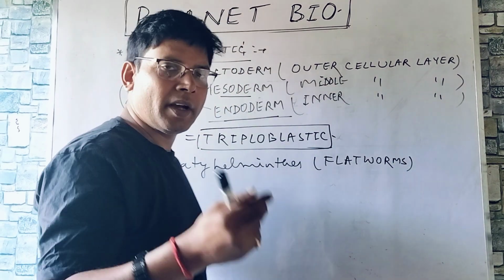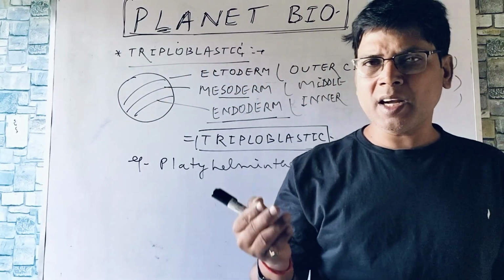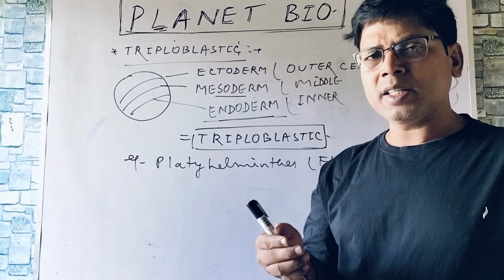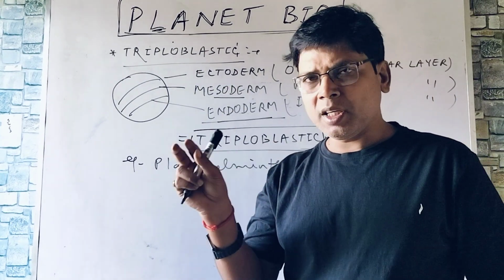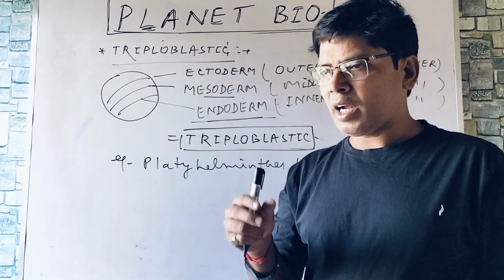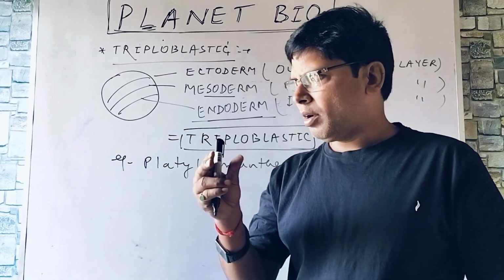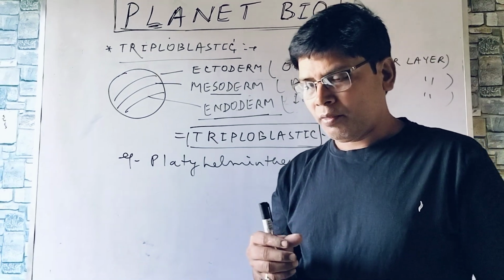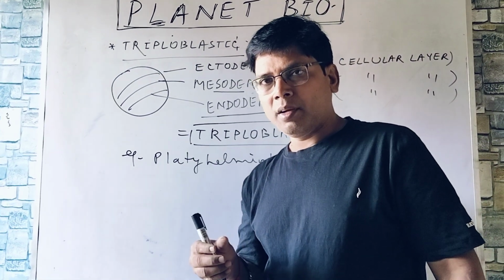Then comes Aschelminthes, roundworms, then Annelida, segmented worms, then Arthropoda, animals with jointed legs, then Mollusca, soft-bodied animals with shells, then Echinodermata, exclusively marine animals with a spiny exoskeleton.